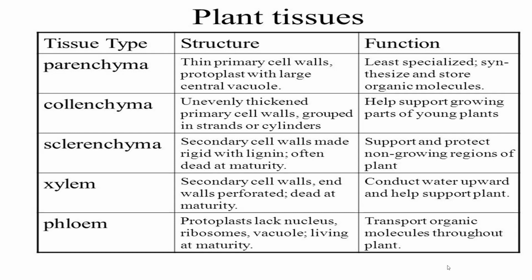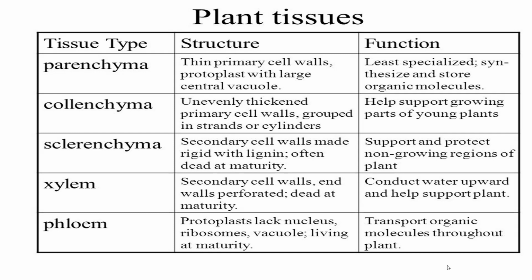Collenchyma has an unevenly thickened primary cell wall, grouped in strands or cylinders. Its function is to help support growing parts of young plants. Sclerenchyma has a secondary cell wall made rigid with lignin, often dead at maturity. Its function is to support and protect non-growing regions of the plant.